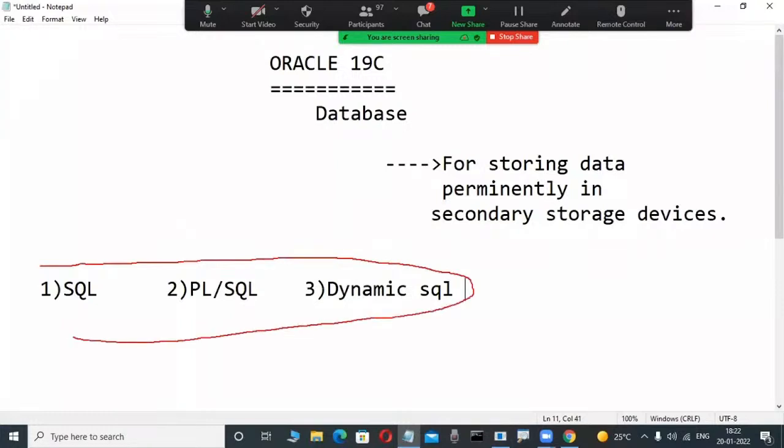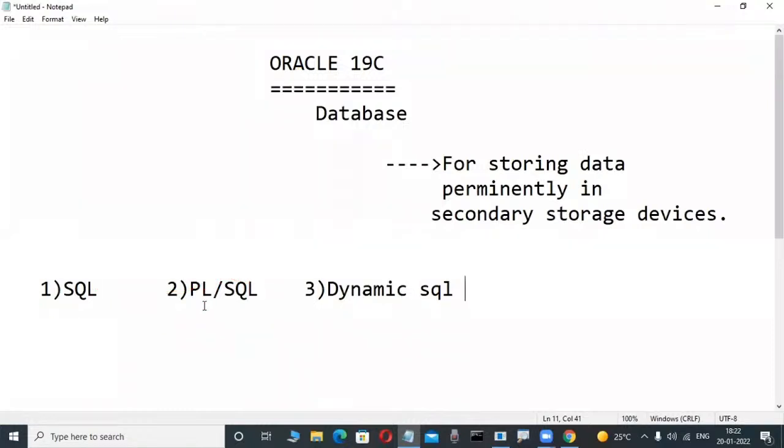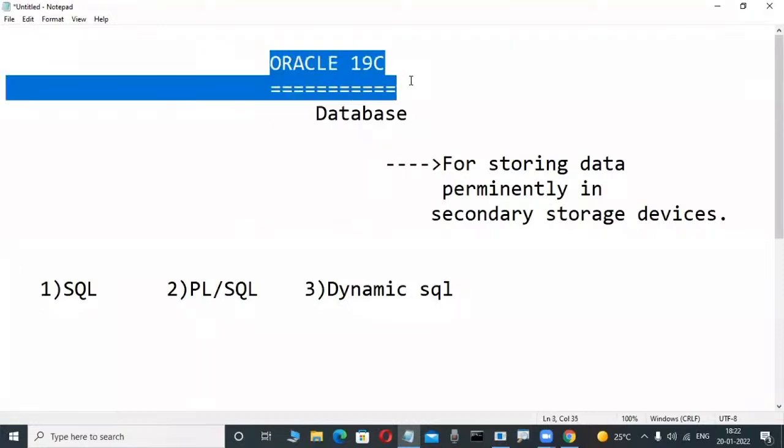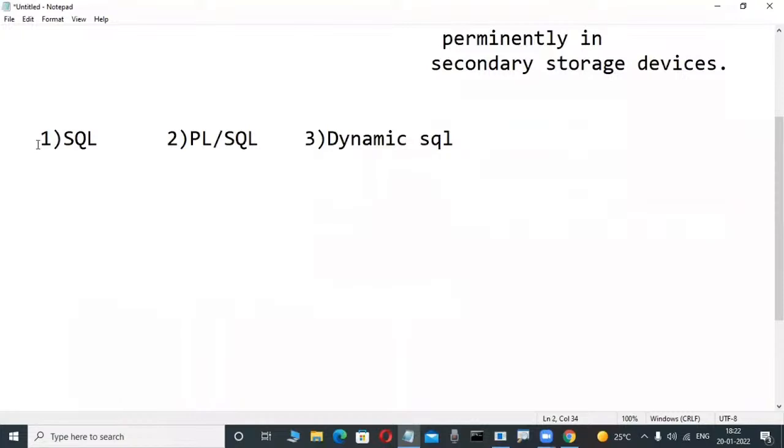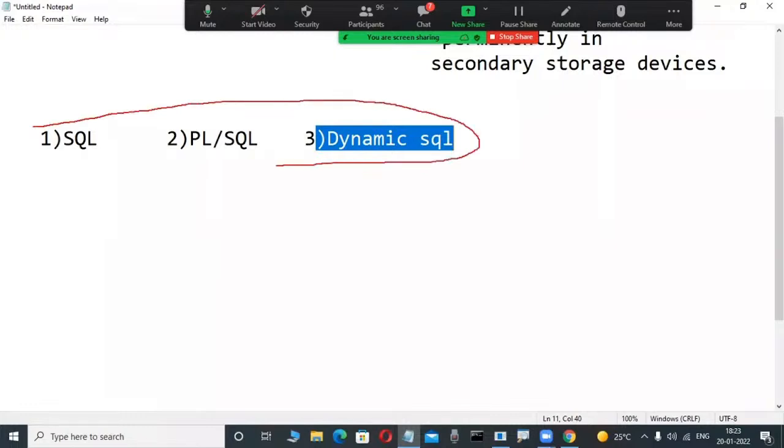Through these three languages we are operating this software, Oracle software. That is most powerful. In a company, a little bit of SQL knowledge and a little bit of PLSQL knowledge are used, but we are learning more, so many different types of jobs are there. Oracle is a product from Oracle Corporation. If you want to operate this relational database product, one is the SQL language, another is PLSQL, another is dynamic SQL. These three languages we are learning in our course. Most powerful.